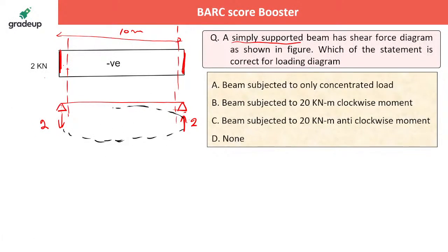They are generating a moment in which direction? They are generating a moment in anti-clockwise direction. So there must be a clockwise moment acting over the beam, against which they are generating the moment. That's all. And what will be the value?